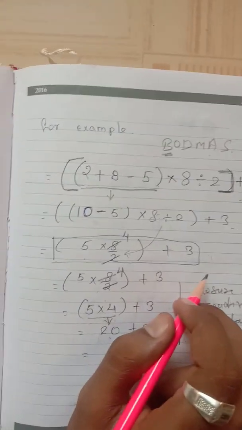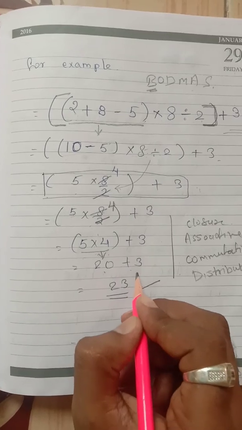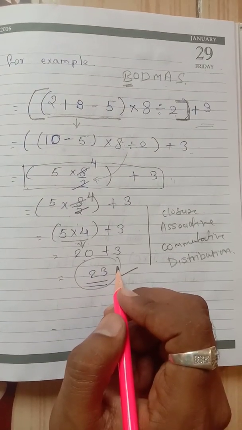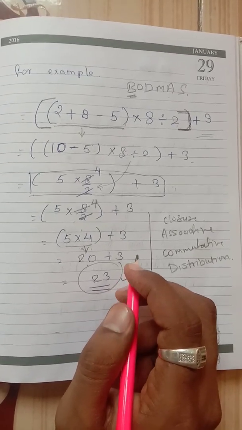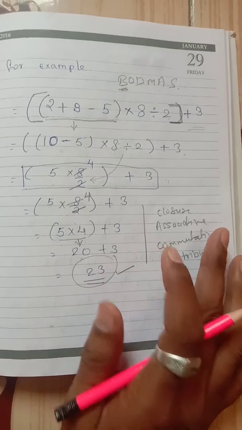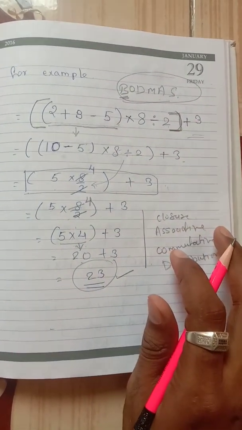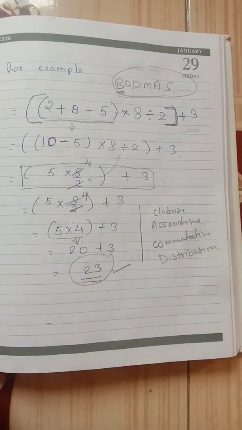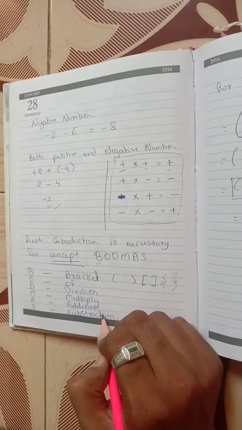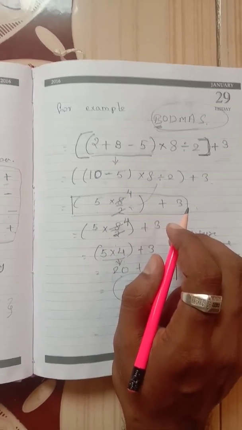Now next, take another BODMAS example in your copy, take any questions and solve them by the BODMAS property with the use of bracket, division, multiplication, addition, and subtraction.